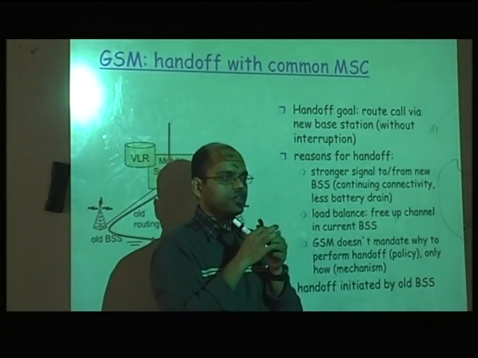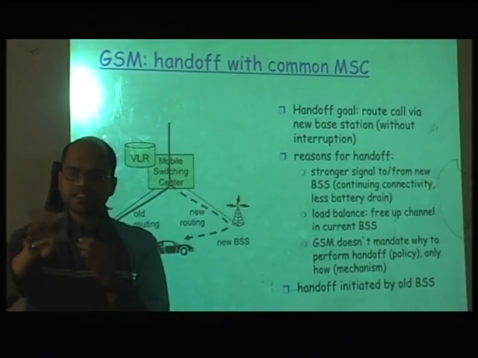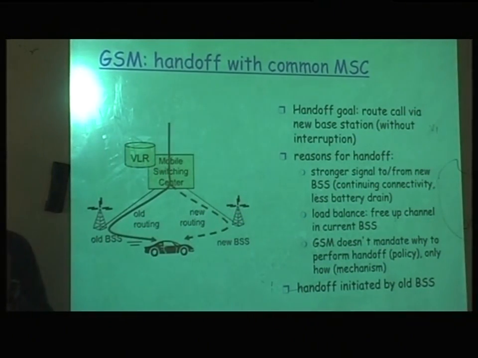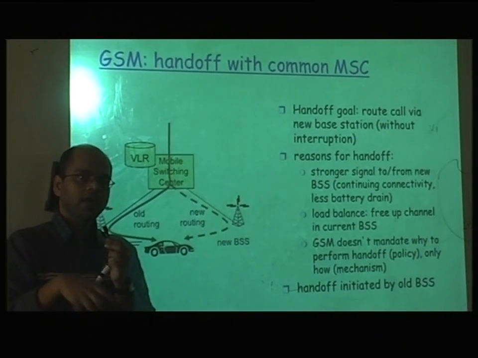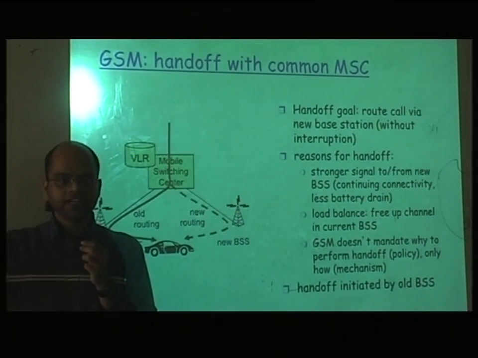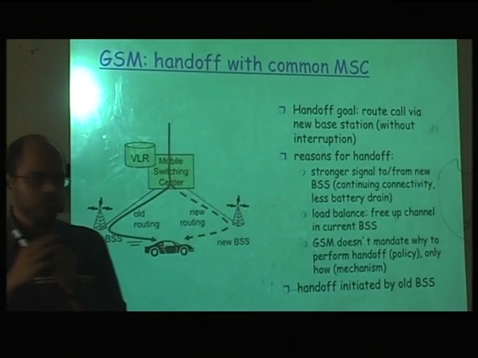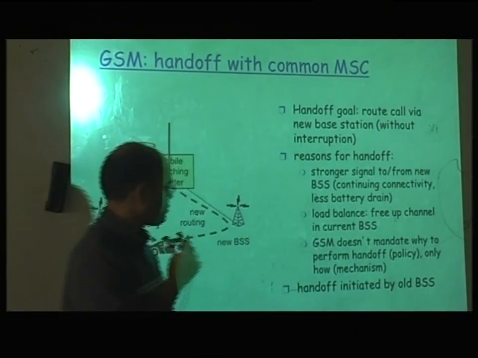So for example, even if you are stationary, you can see that your tower will change sometimes, right? It's tower 1 or sometimes tower 2. And it's because there is too much load on one tower and it cannot take your connection. So it will hand you off to the second, nearby tower. So this is also done for load balancing.